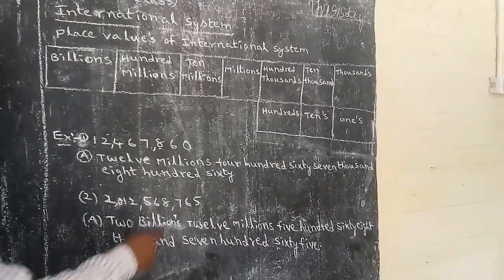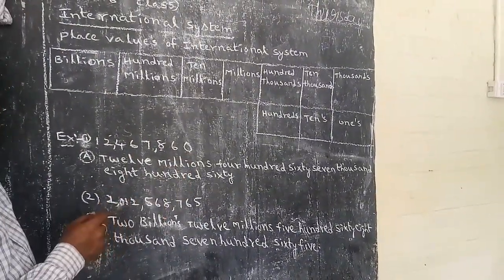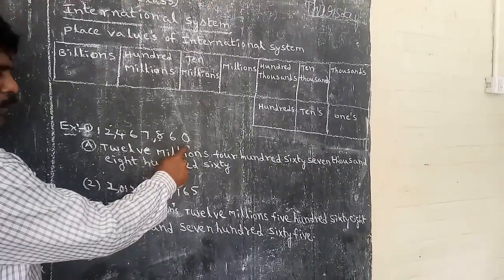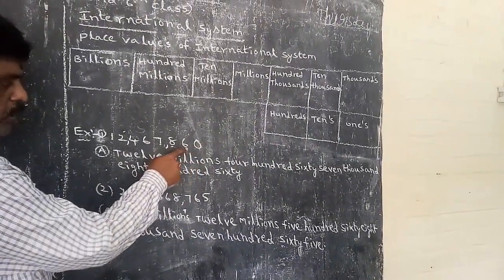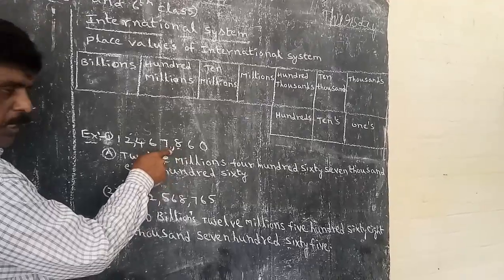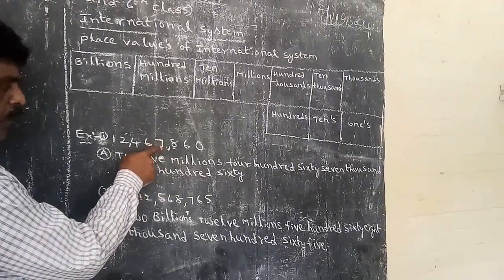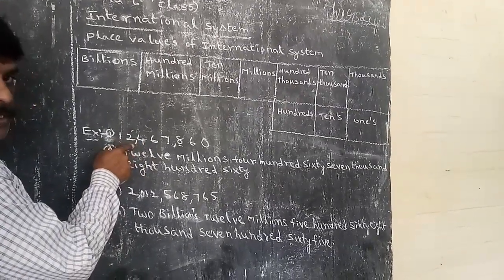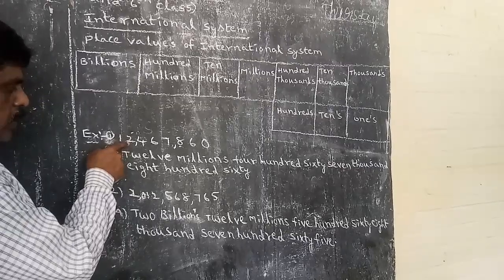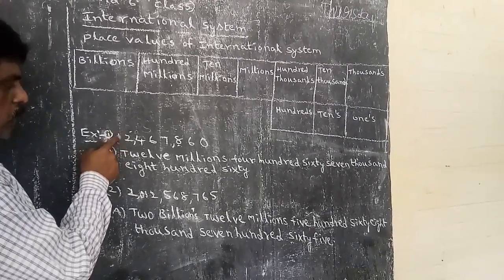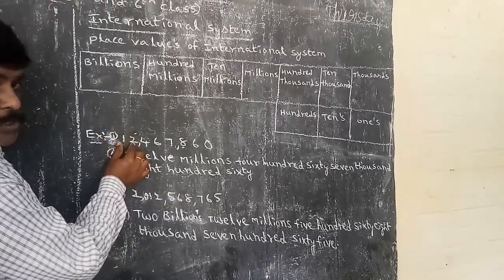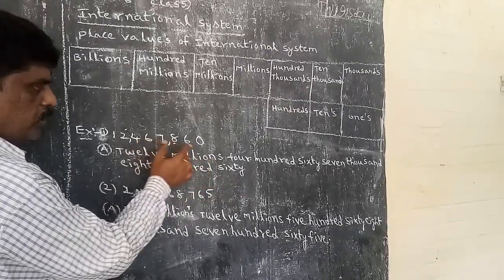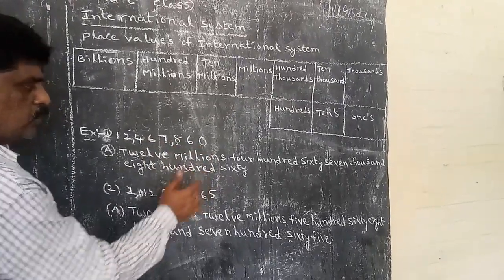Here you have to put a comma after the 100 place, and thereafter put a comma after every 3 numbers. Here 1's place digit is 0, 10's place digit is 6 and 100 place is 8. You put a comma here, and then 1000 place is 7, 10,000 place is 6 and 100,000 place is 4. You put a comma here, and then it is millions place, and the next one is 10 millions place. So the number in the millions place is 12, so I have to read it as 12,467,860.